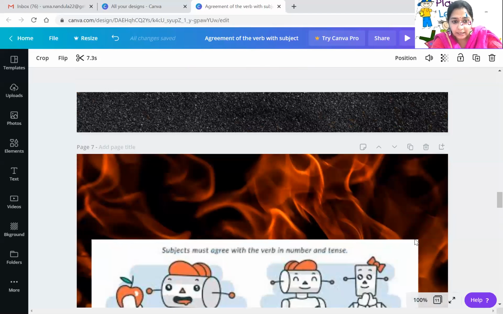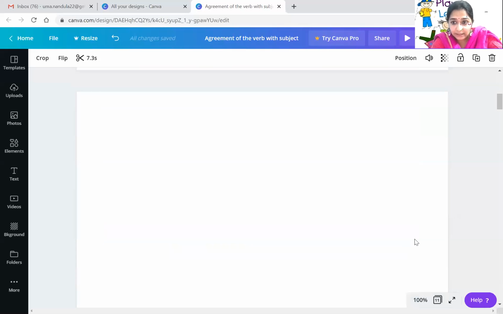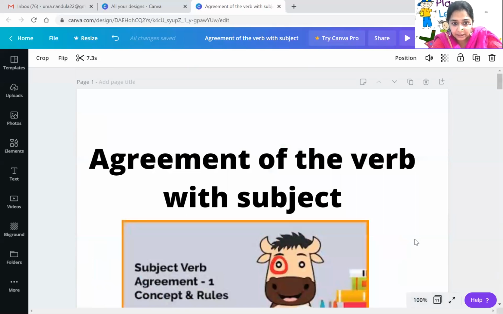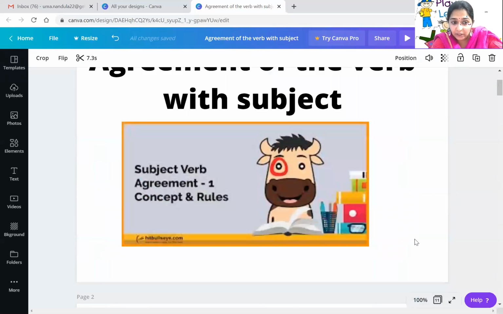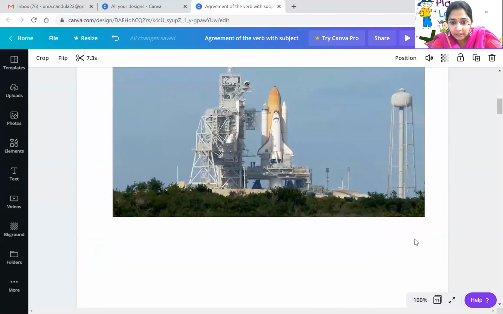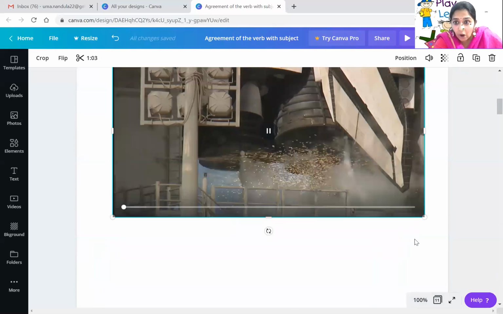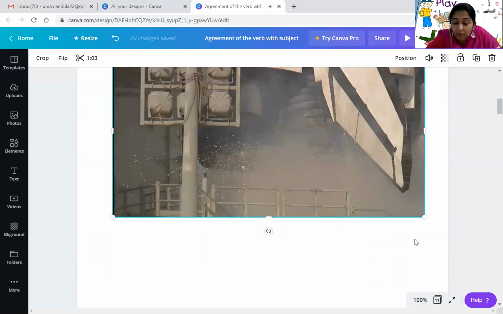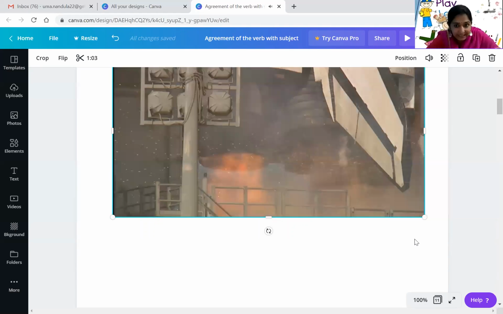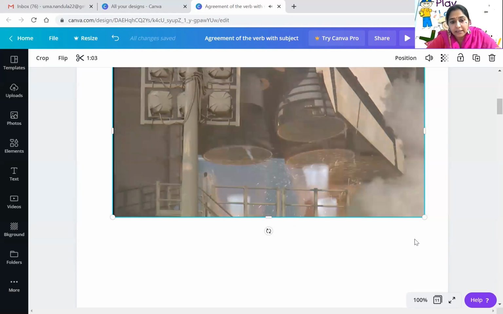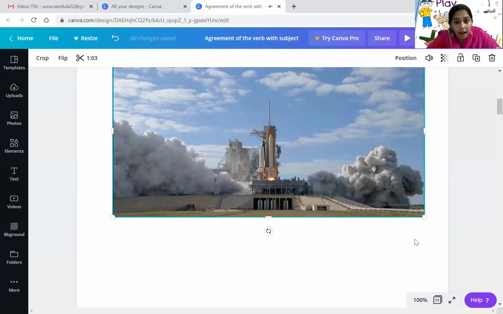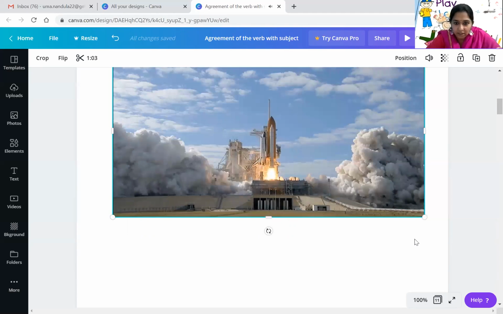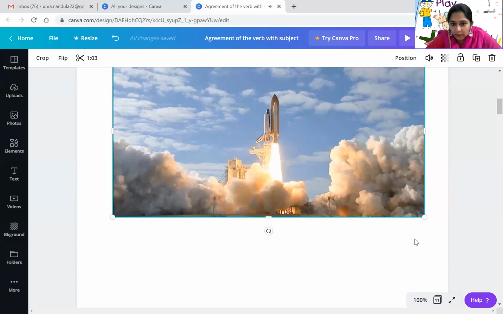So hope you are clear with these screens. What is the subject verb agreement, children? Then we can easily do the exercises. Here you see the rocket is launching in the sky. The rocket is being launched in the sky. The rocket is. There are many rockets. We will say the rockets are being launched. Okay, that is a space shuttle. You can see that.